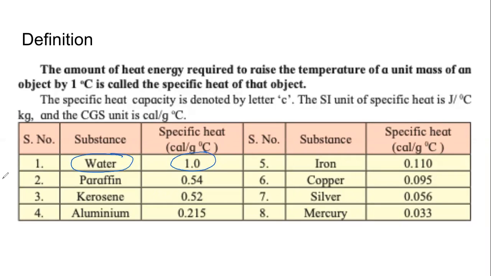The specific heat for water is 1 calorie per gram degree centigrade. 1 calorie. Can someone tell me why is it 1? It comes from the definition that we studied in the last class, and we revised, we corrected, we re-looked at it this class. Connect it and tell me why is the specific heat of water just 1? So perfect number.